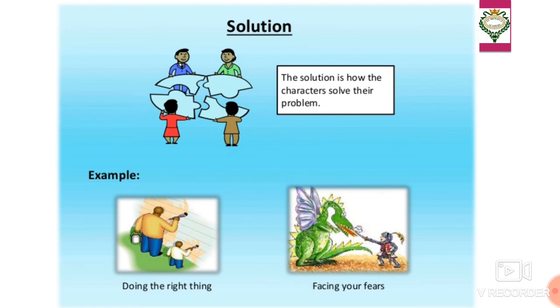So, our story should have four elements. First of all, the characters. Then there must be a setting, the place and the time when the story is taking place. Then there must be a problem which the characters will face, and in that very story you have to give the solution. So these are the basic things of a story.